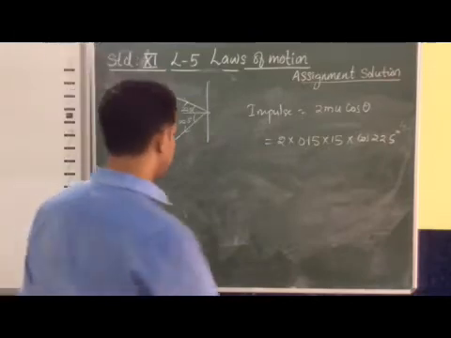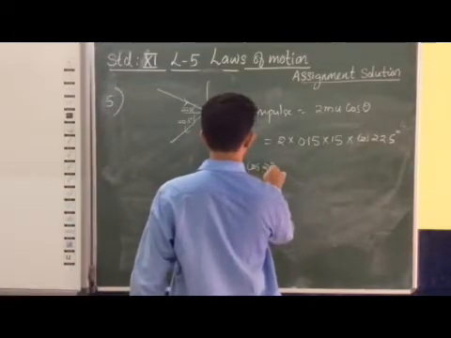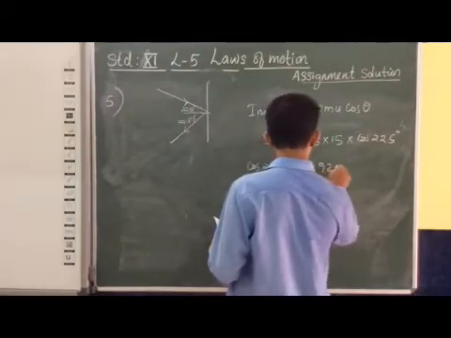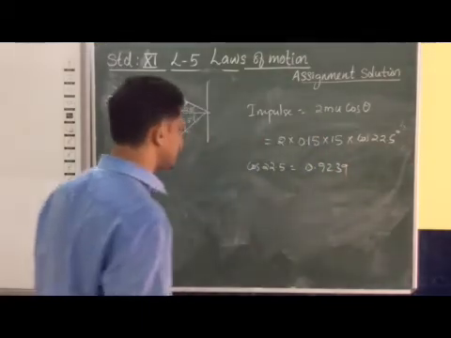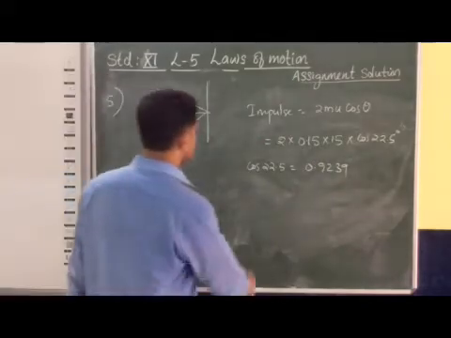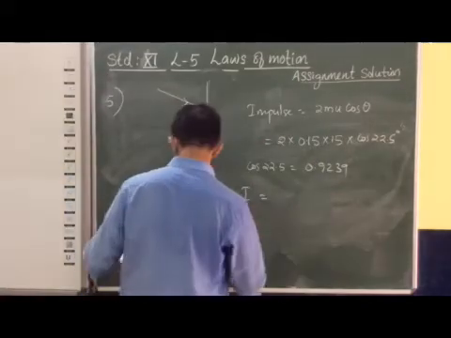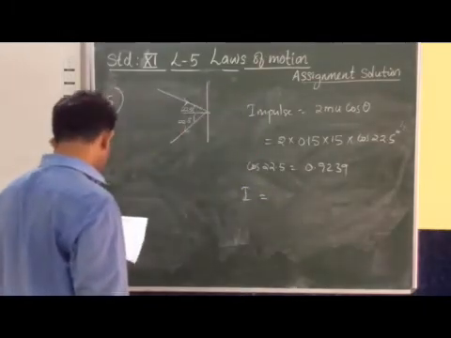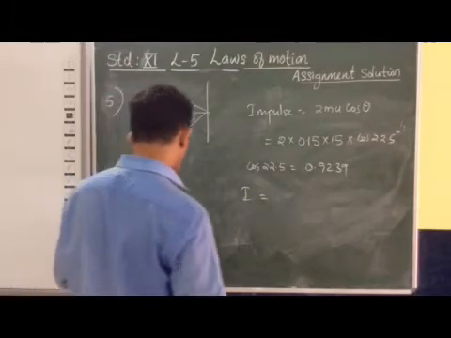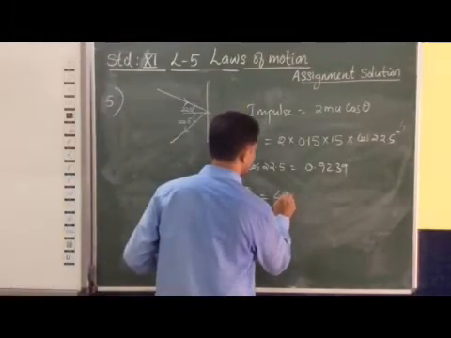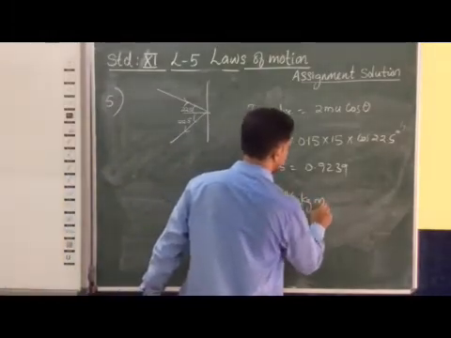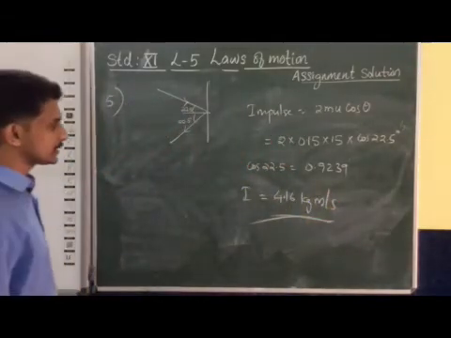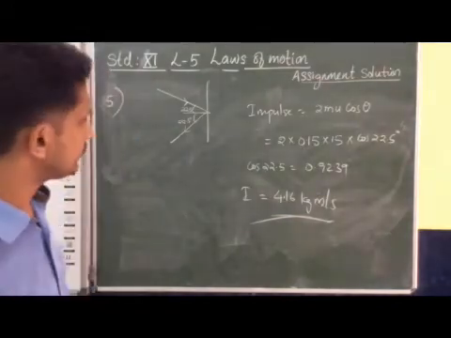So cos 22.5 degrees is given as 0.9239. This value you will get from the log table. After doing this calculation, the impulse is coming as the final answer. You can see that while doing this calculation, you will get this answer as 4.16 kilogram meter per second. So this way we are getting the value of impulse as 4.16 kilogram meter per second.